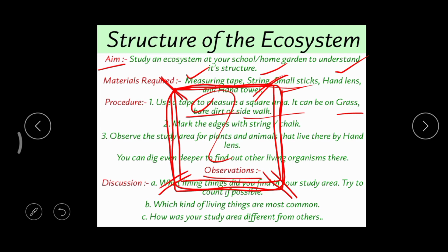Already I told you, we need to find out what type of living things are present and their number, and which kind of living things are most common. That means among all, which are commonly present. Then how was your study area different from others? What differences can you find between your area and your friend's area?